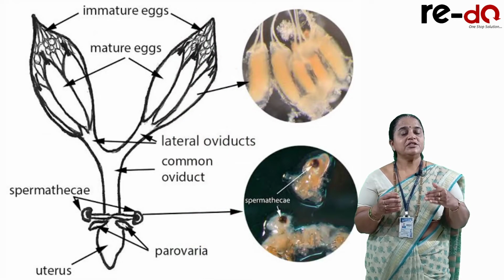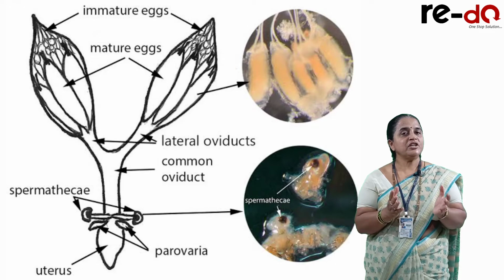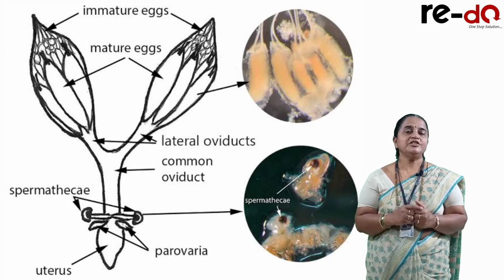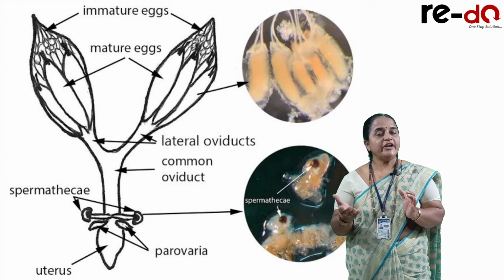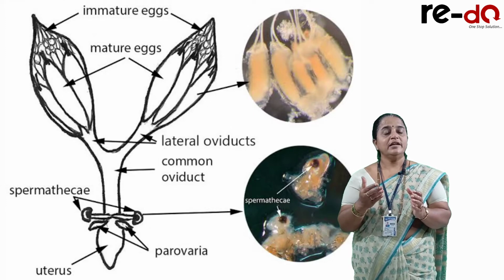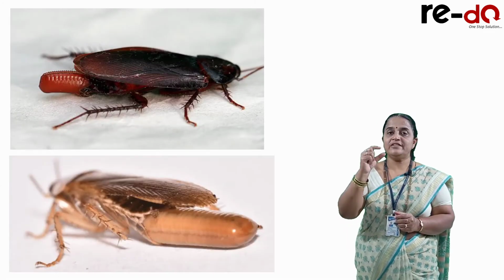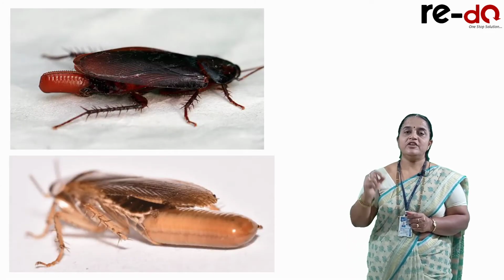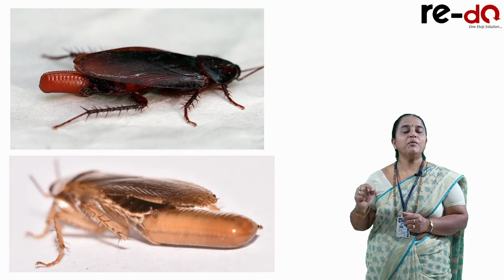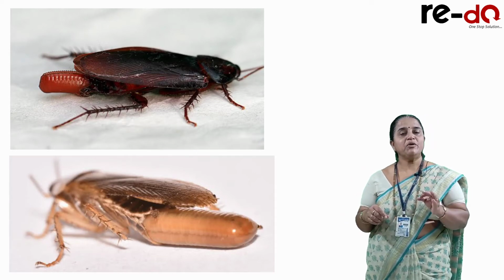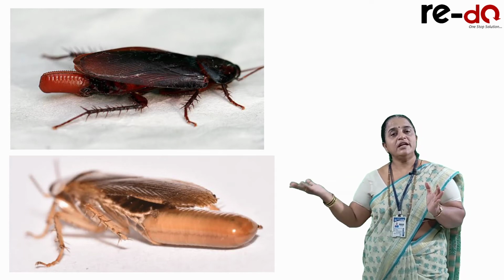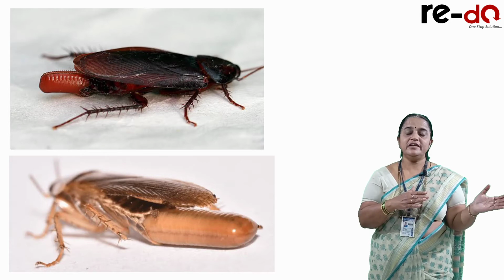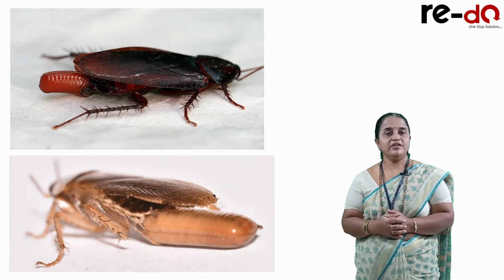Fertilization occurs in the brood pouch, a special area in the female abdomen. All fertilized eggs, so-called zygotes, are located inside the ootheca, a pouch-like structure, and this is deposited. This is called oviposition. So the female will deposit this egg case, or ootheca, for further development. So here fertilization is internal but development is external.